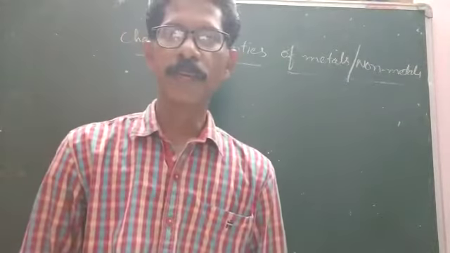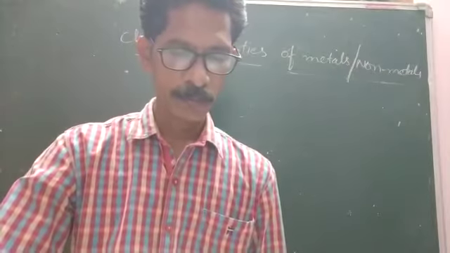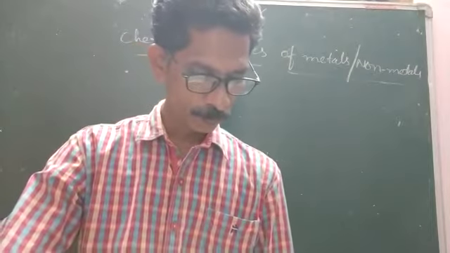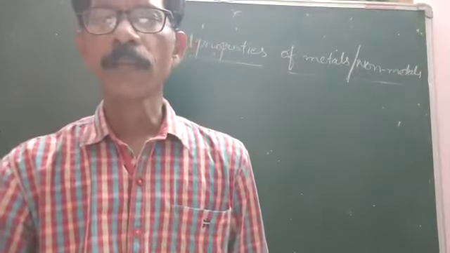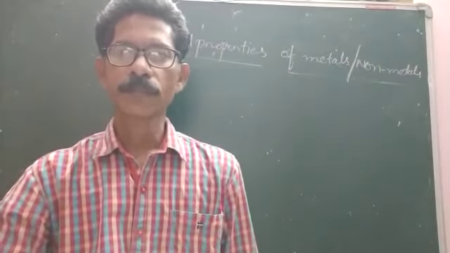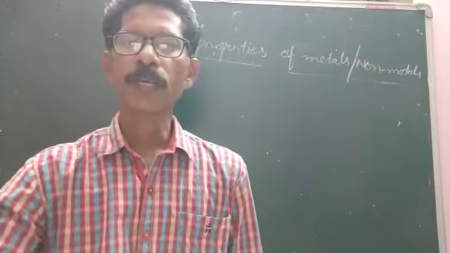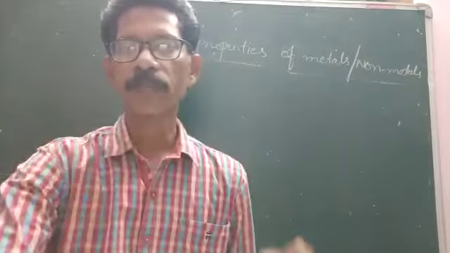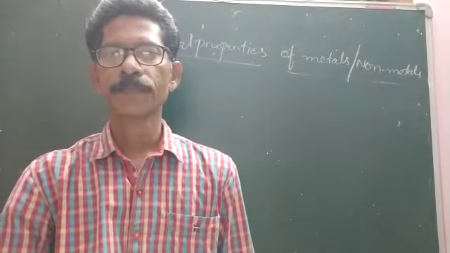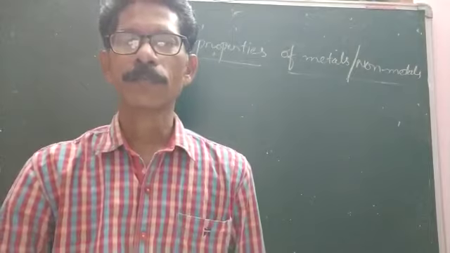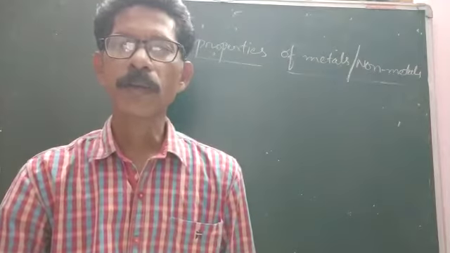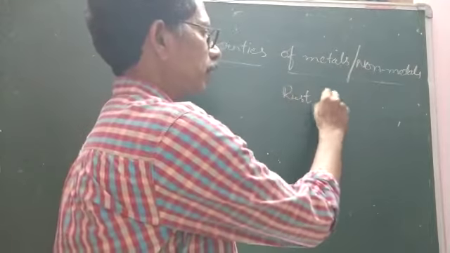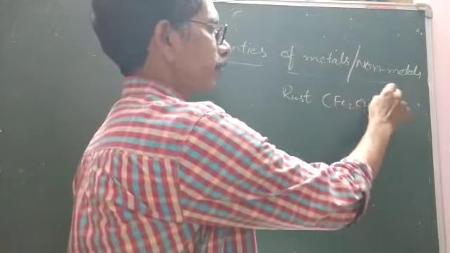Next, another reaction: rusting of iron. Rusting means when metallic objects are exposed to sunlight or moisture, a brown colored layer appears on the surface of the metal objects. That is known as rust. The chemical formula of rust is iron oxide, Fe2O3.